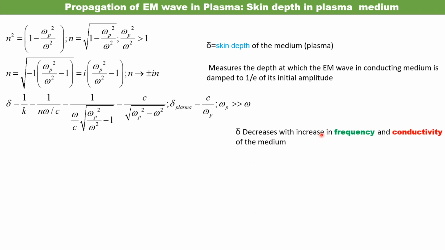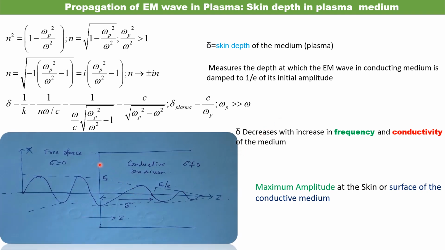It decreases with the frequency and the conductivity of the medium. So the more the frequency and the more the conductivity, the smaller the skin depth will be. That means the wave will be attenuated very fast. And you can see the pictorial concept. I have derived this, but for your ease I have posted it again in my slide.